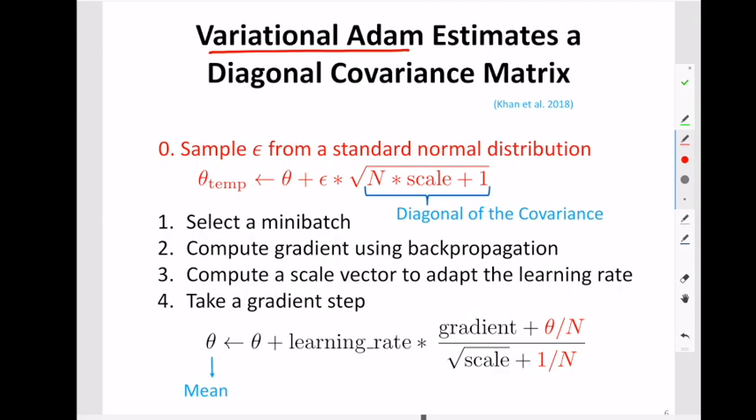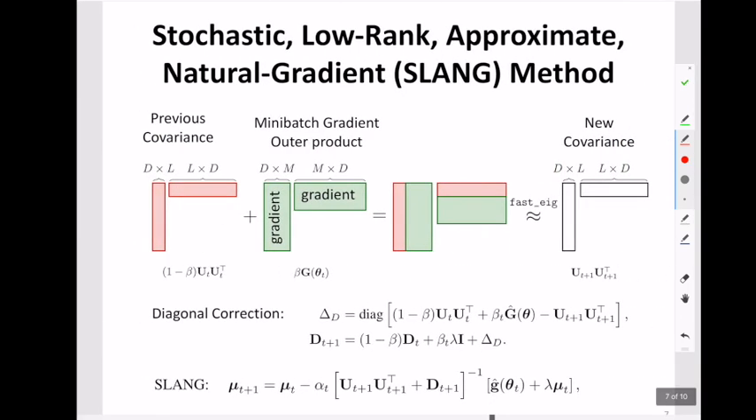This existing work proposes a method called variational ADAM, which is pretty much like ADAM, but computes a Gaussian approximation to the posterior. The issue with this method is that it uses a diagonal covariance matrix. We extend this method by estimating a structured covariance that has a low rank plus diagonal structure.